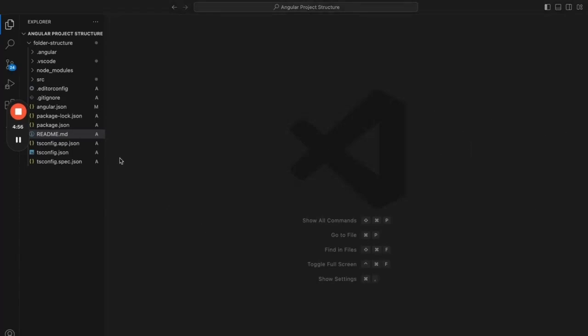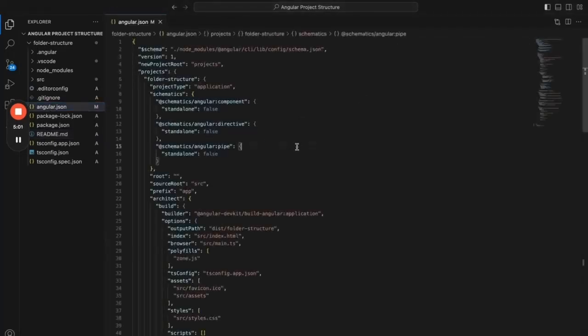So the next file is angular.json. This is the important file and this is a configuration file for our Angular application. It will have configuration details like how to build and run the application for all the environments like development, testing, and production. It will have the commands like ng build or ng serve, and when we run those commands, what exactly it should do. That specific configuration it will have.